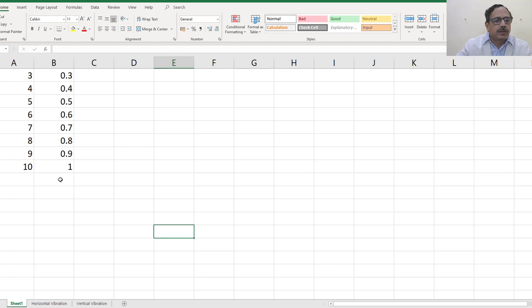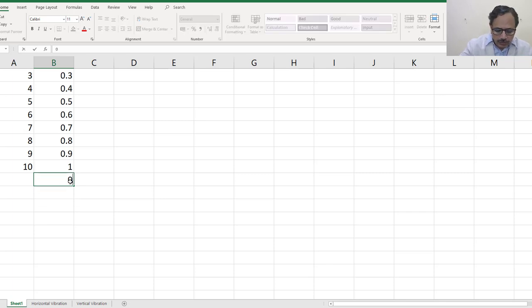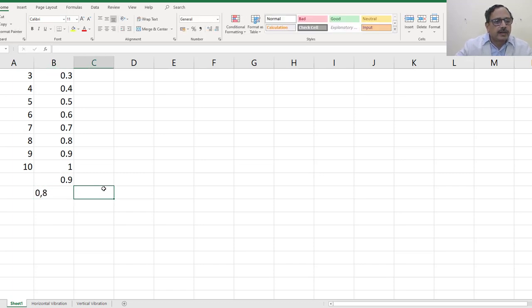Then again it comes down. So from 1 it may be again coming to 0.9, 0.8 and so on.